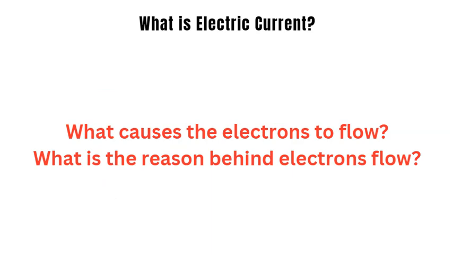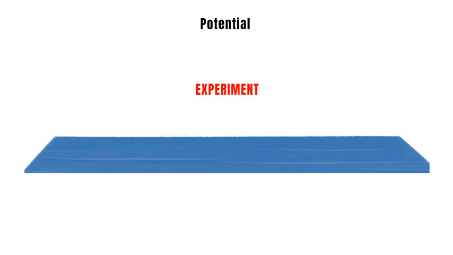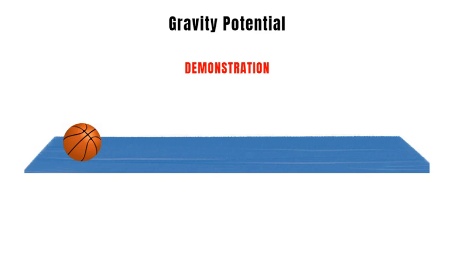What causes the electrons to flow? Why should electrons flow? Before we understand the theory of flow of electrons, let us understand a similar analogy in physics. Let us take a horizontal plank and place a ball on it. Does the ball move? No, it does not move. Why does the ball not move? The ball does not move because the gravity potential at the position of the ball and around it are the same. When the gravity potential is the same, there is no reason for the ball to move from the present position.